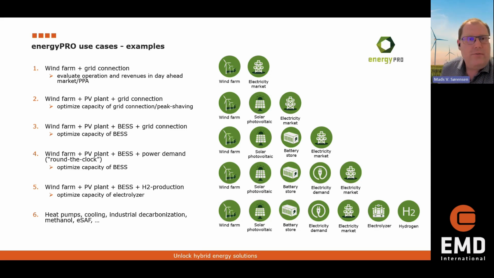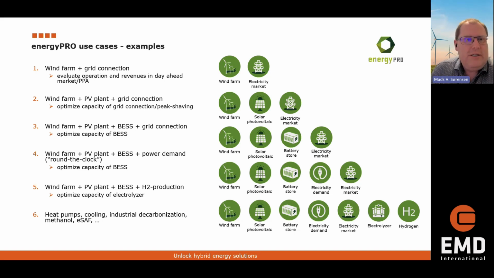The first one we are looking at is a simple wind farm and a grid connection. So that's a rather simple setup. Here we can evaluate the production from the wind farm, and we can put in electricity prices and see how much electricity we can sell and at what price. How well do the power price variations fit the wind farm production?